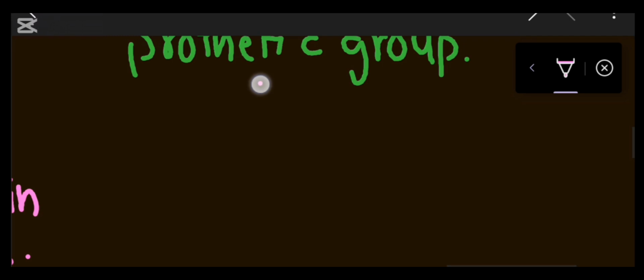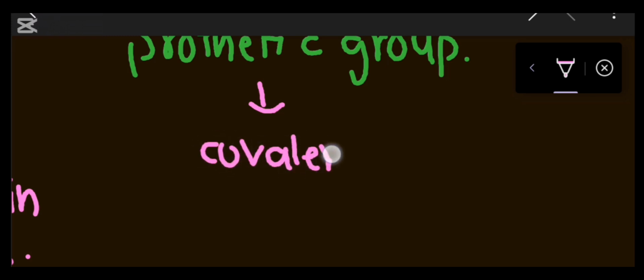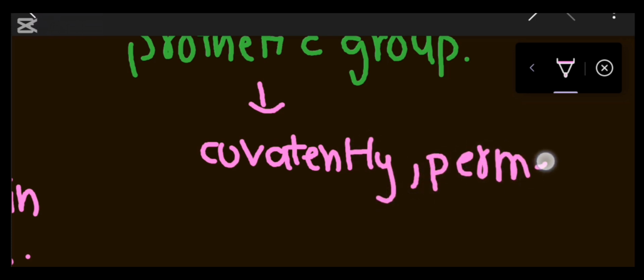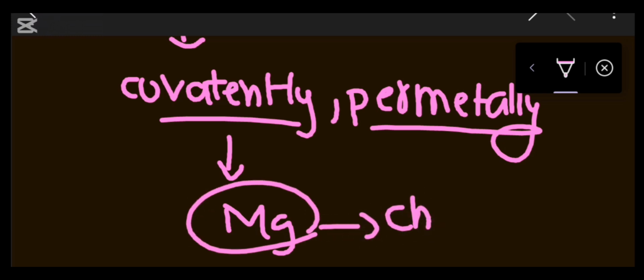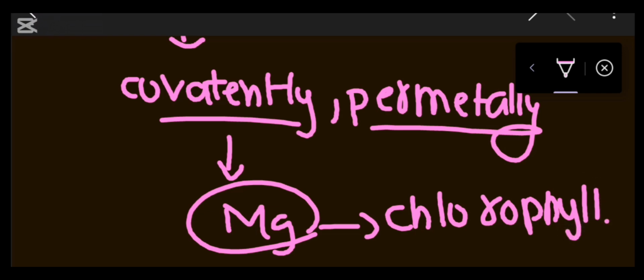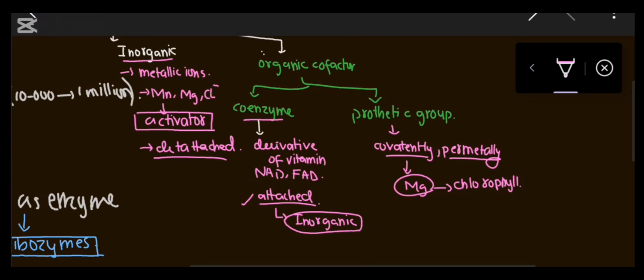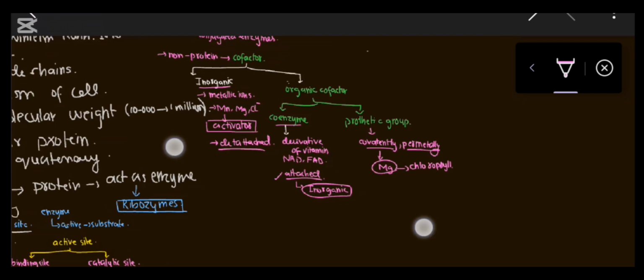Now in the prosthetic group, cofactors are covalently and permanently bound to molecules. They do not detach. They are permanently bound. For example, magnesium is present in the chlorophyll porphyrin ring, which is attached. So this is known as prosthetic.